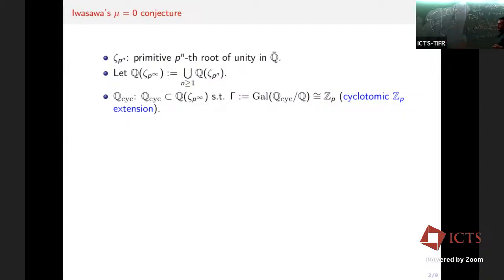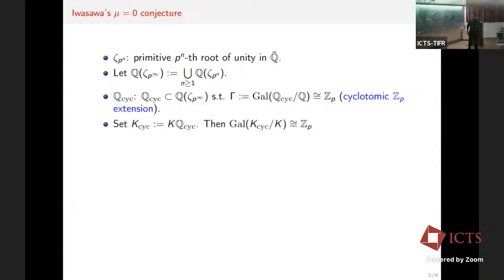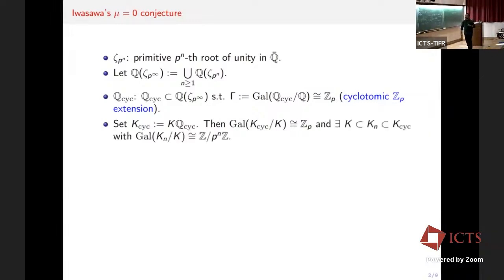So this is again isomorphic to Z_p. And one can show that there exist finite extensions K_n of K such that the Galois group of K_n over K is isomorphic to Z/p^nZ. So basically, these extensions lie somewhere here, and they are nothing but the fields fixed by the open normal subgroups of the Galois group of K_∞^c over K. And this is isomorphic to Z_p.